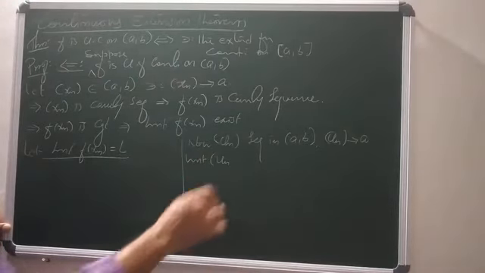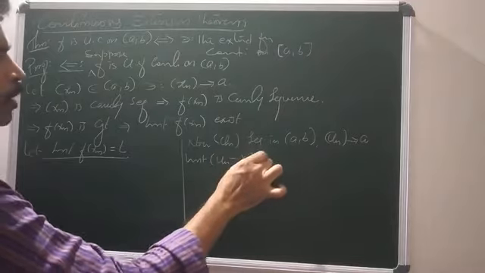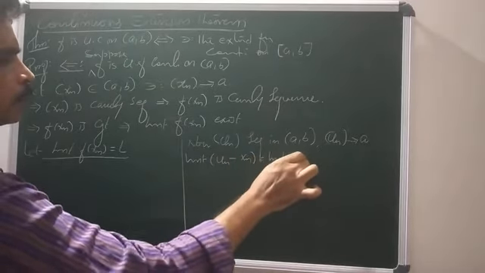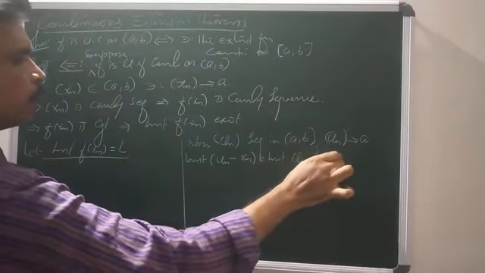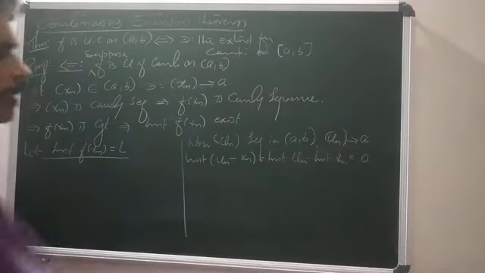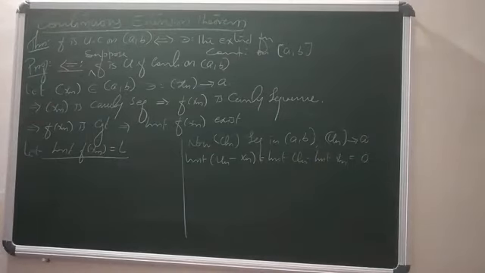The limit of un minus xn equals the limit of un minus the limit of xn, which is a minus a. So the limit of un minus xn equals 0.